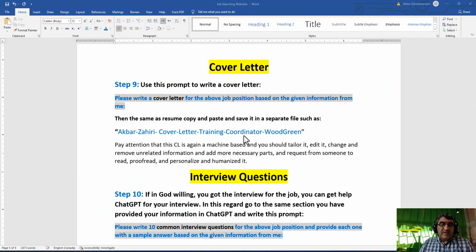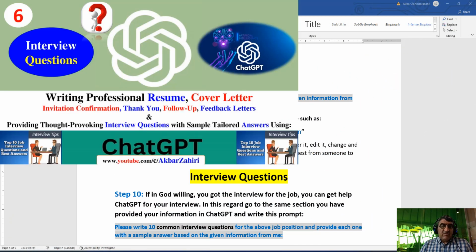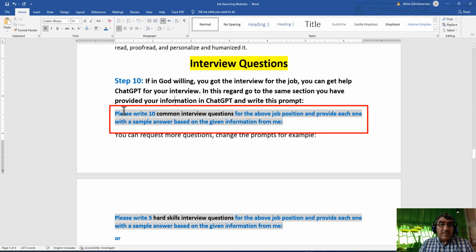In this part, we suppose that we have got an interview. Now we are going to get ready for the interview. We can use ChatGPT to provide us some interview questions related to the job and also the answers. In this regard, you can write this prompt.